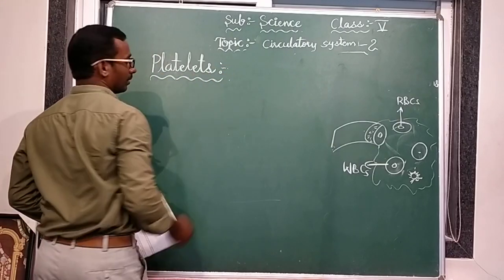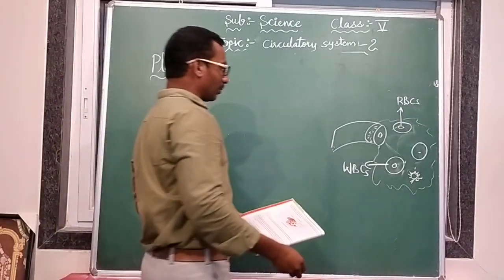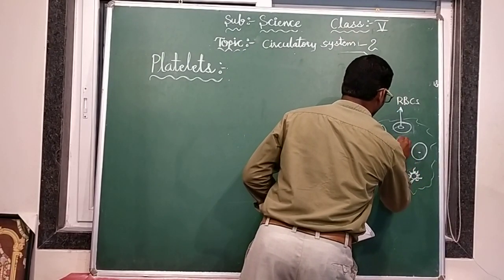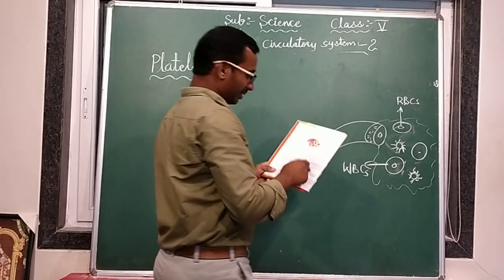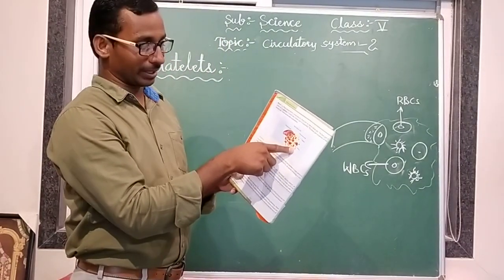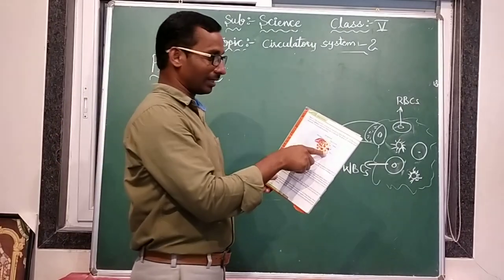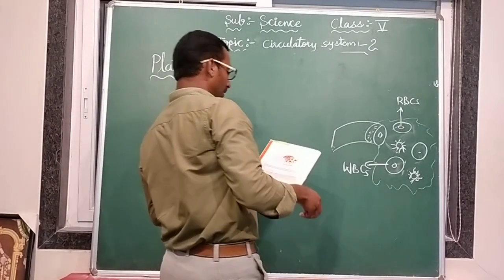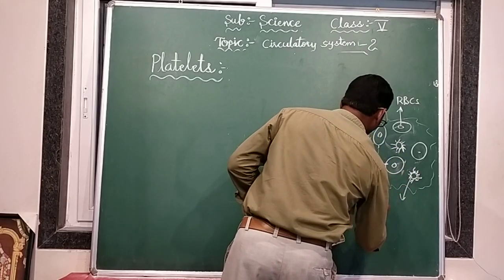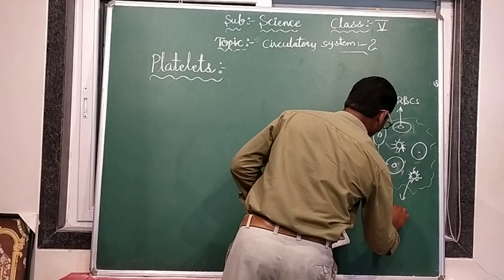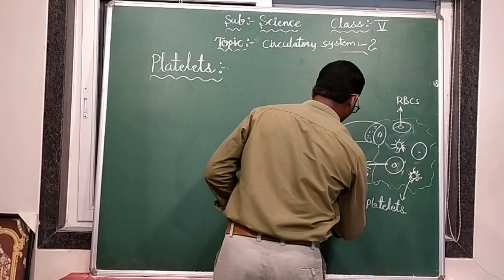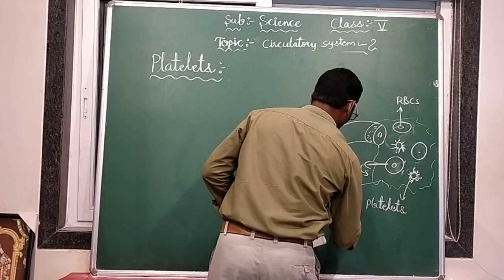Platelets. Here we are seeing platelets under a microscope. See here in your textbook, some furry parts are there. They are called platelets. The pale yellow color is called plasma.